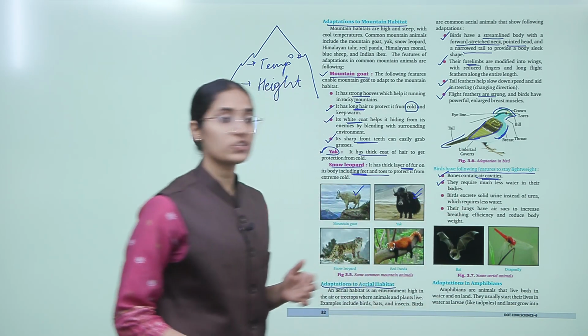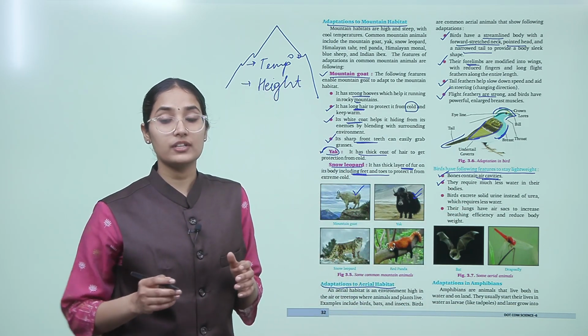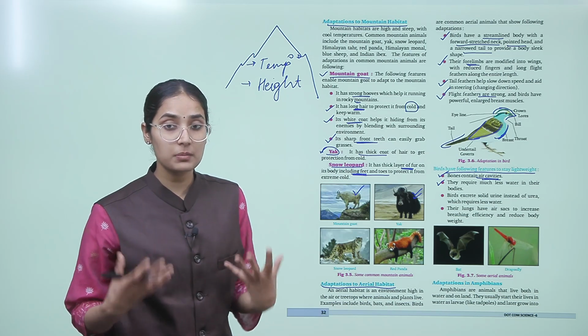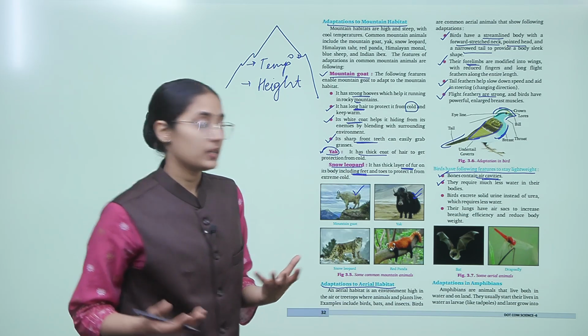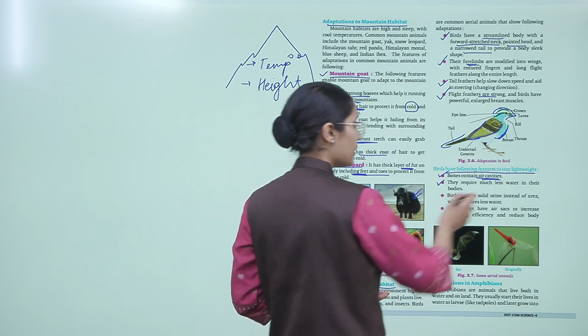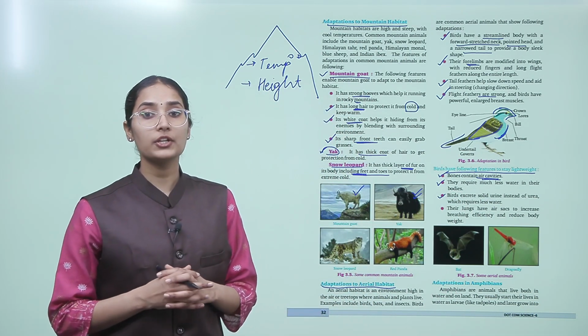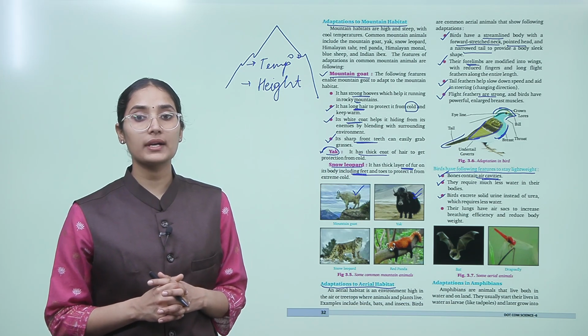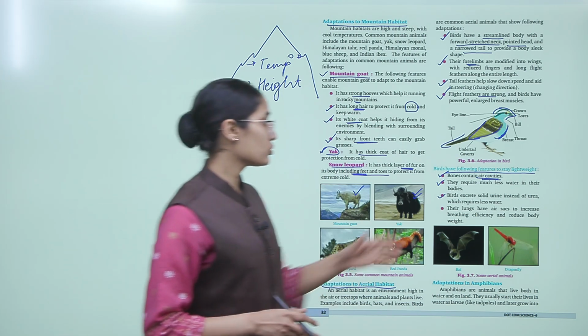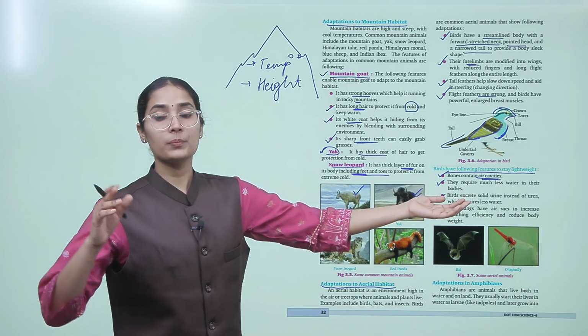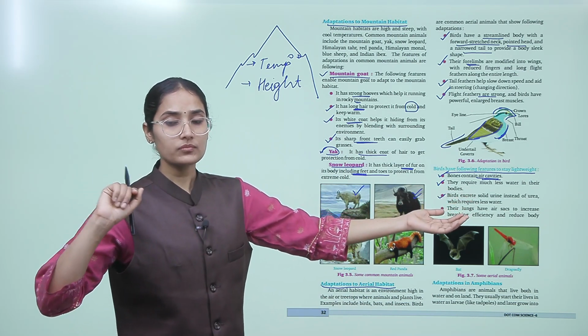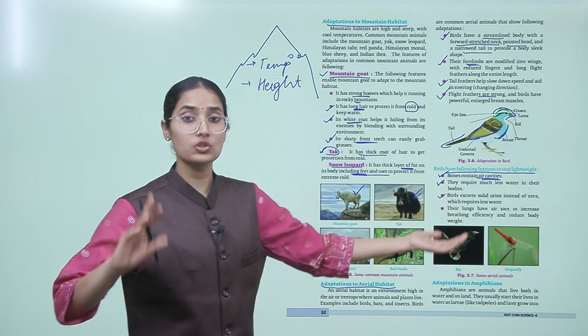And they require much less water in their bodies, right? Just like human beings, we require 70% of water in our bodies, but they require very little water. Birds excrete solid urine instead of urea, which requires less water. So in the excretion also there is no water, right.